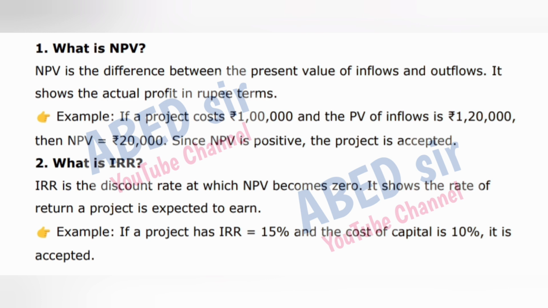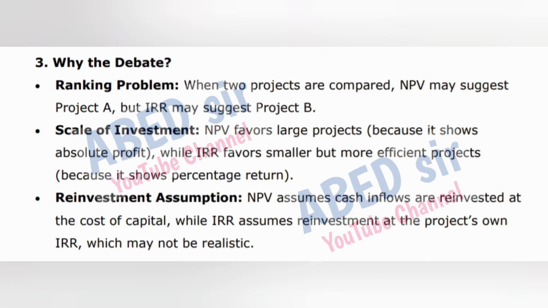2. What is IRR? IRR is the discount rate at which NPV becomes 0. It shows the rate of return a project is expected to earn. Example, if a project has IRR equal to 15% and the cost of capital is 10%, it is accepted. 3. Why the debate? Ranking problem. When two projects are compared, NPV may suggest project A, but IRR may suggest project B.